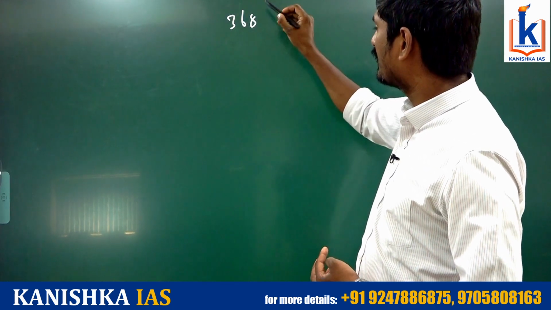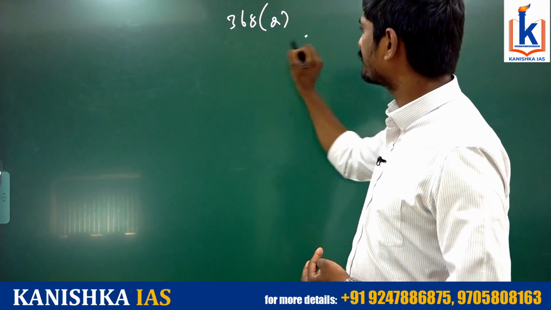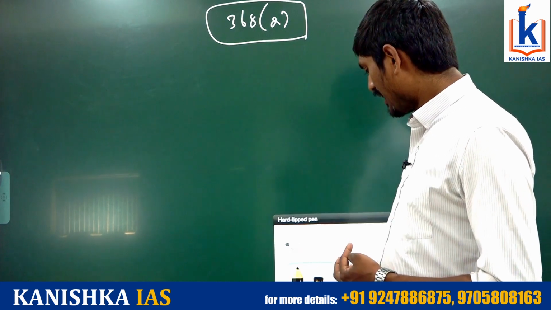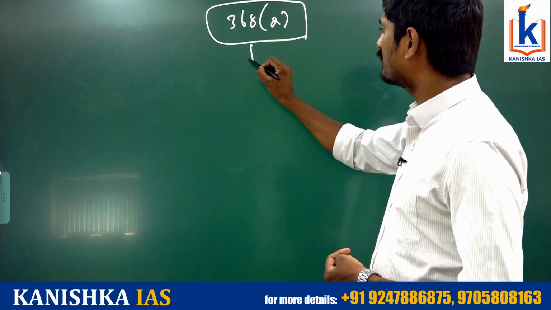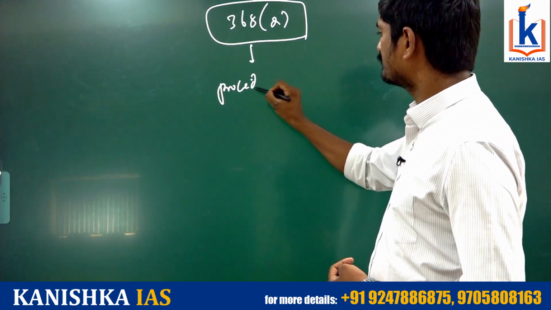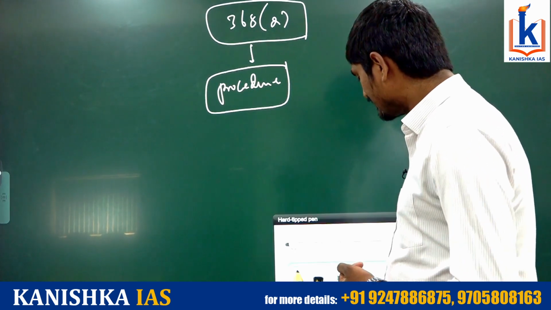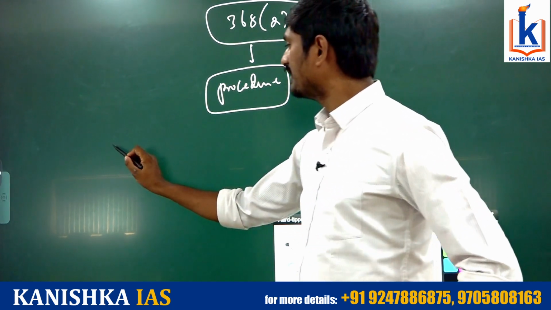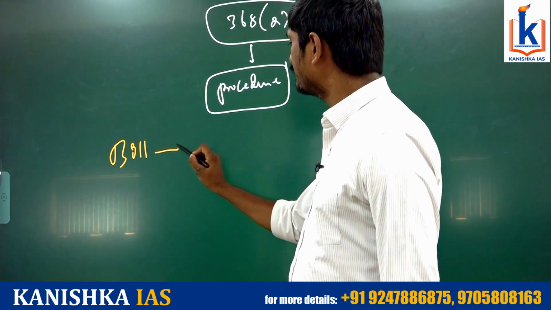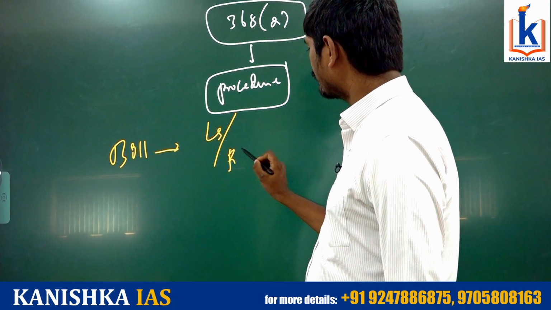Okay, so now let us understand the implication of Article 368 Clause 2 of the Constitution. Article 368 Clause 2 provides the procedure to amend the Constitution. Okay, what is the procedure? First of all, a bill is introduced into either Lok Sabha or Rajya Sabha.